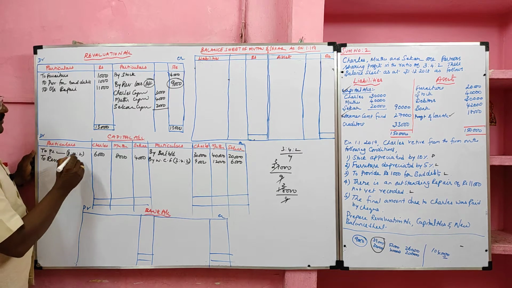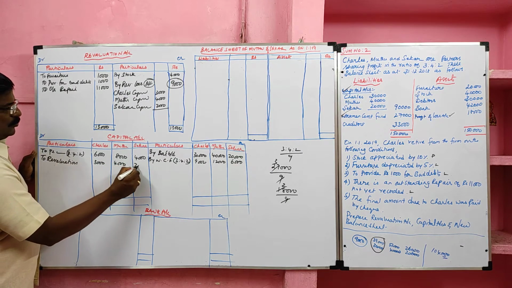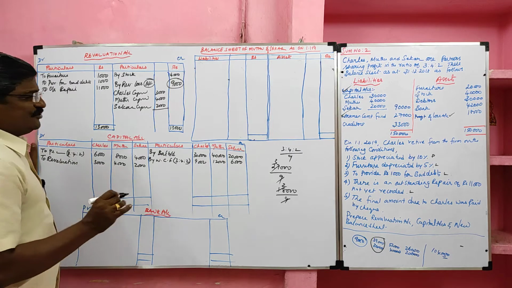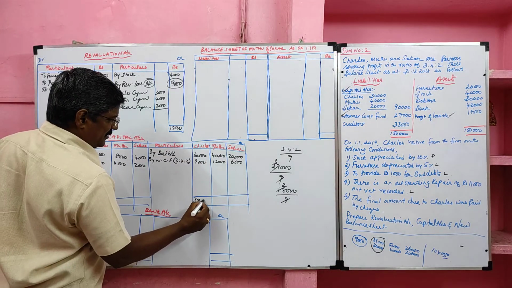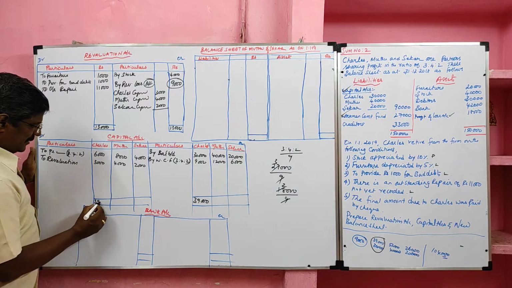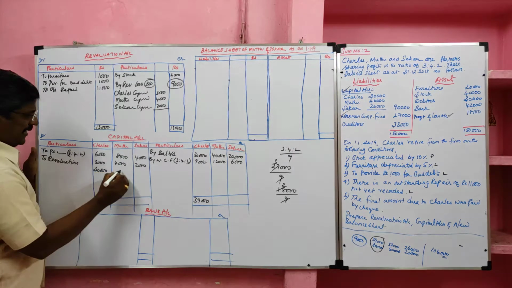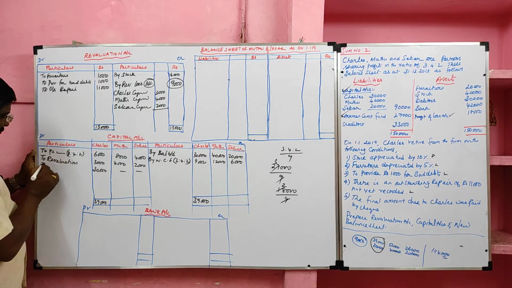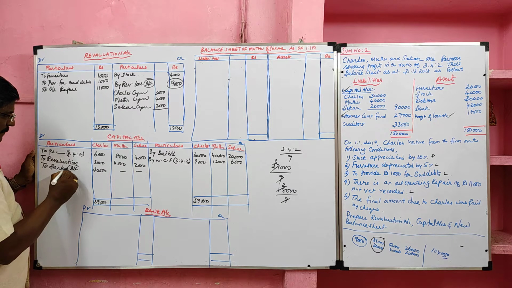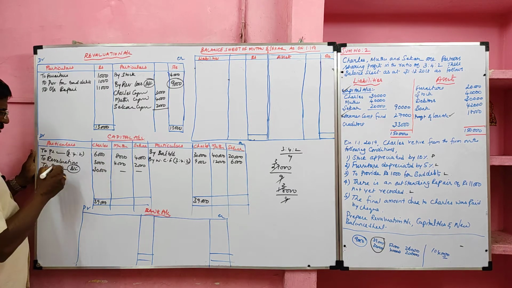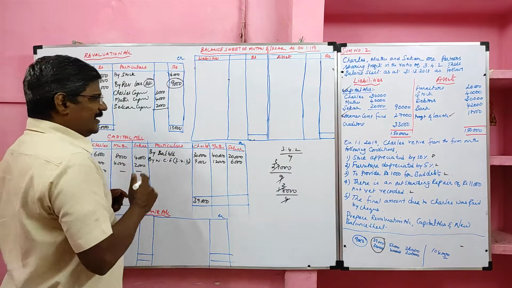Revaluation loss should be debited in the capital account: 3,000, 4,000, 2,000. First, we have to settle the retiring partner. Who is retiring? Charles. So, Charles should be settled first. How we can settle: 39,000 minus 9,000, 30,000 we paid by check. So, to bank, balancing figure. The entry is Charles capital account debit to bank. So, Charles settled.